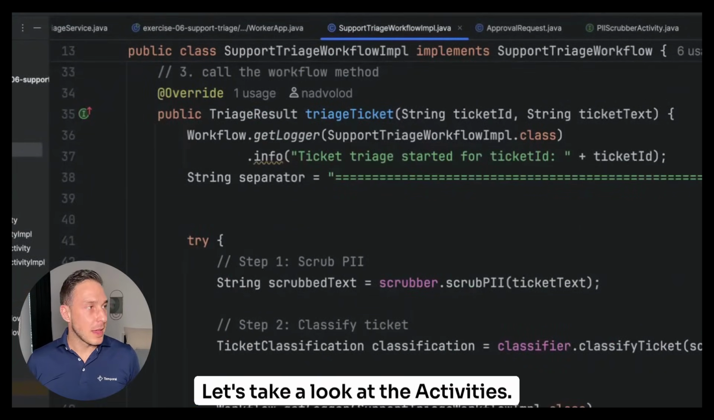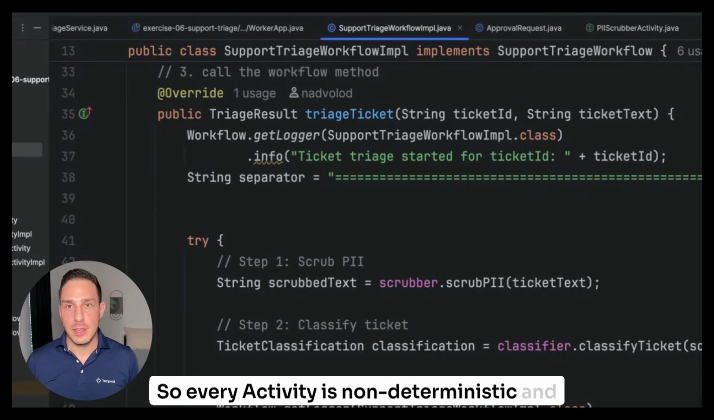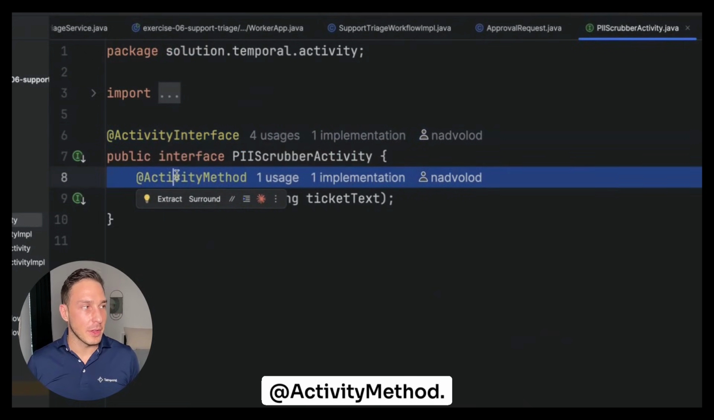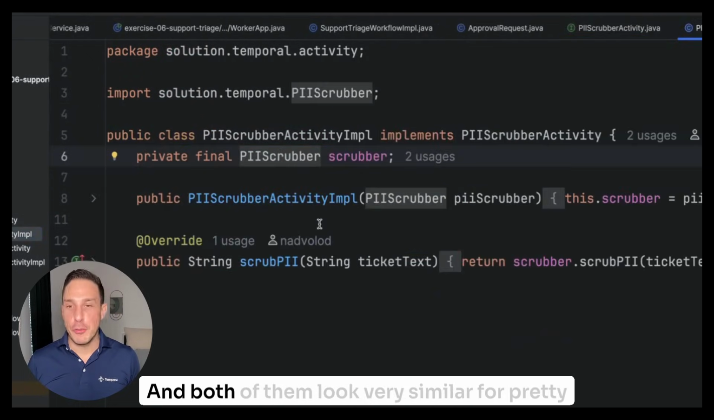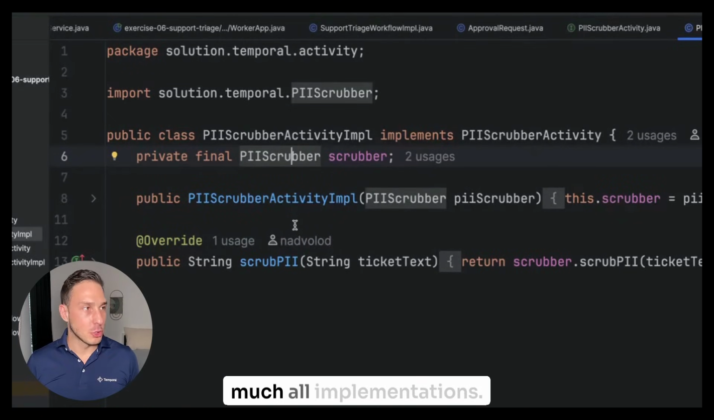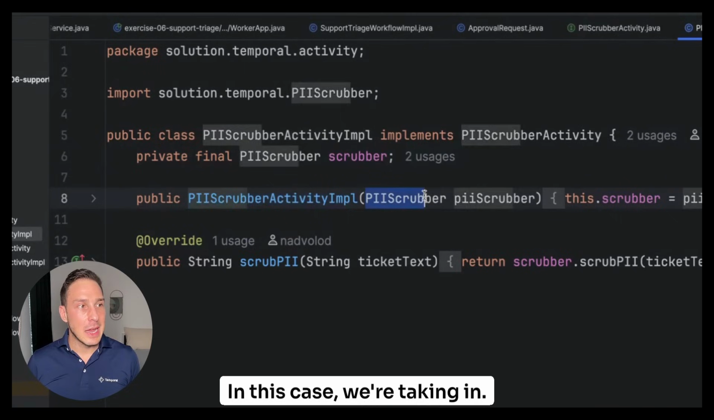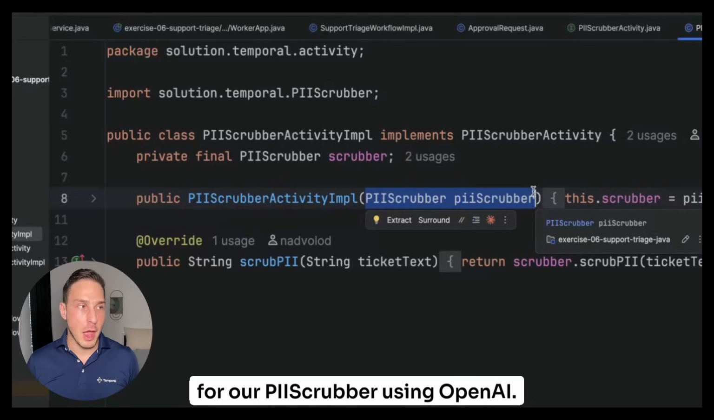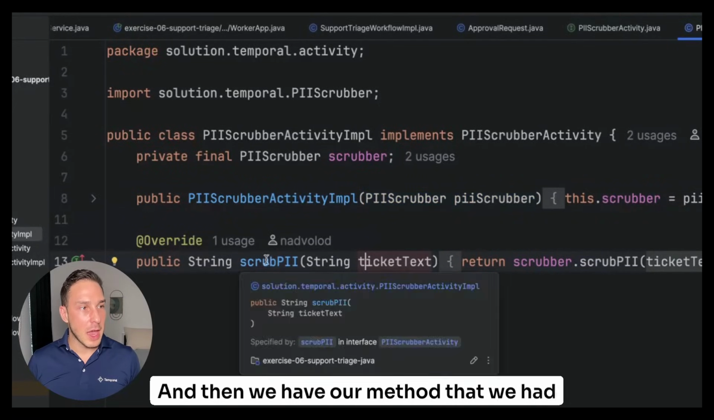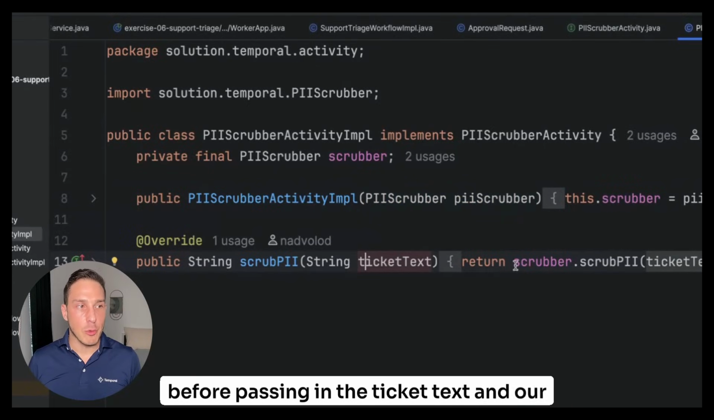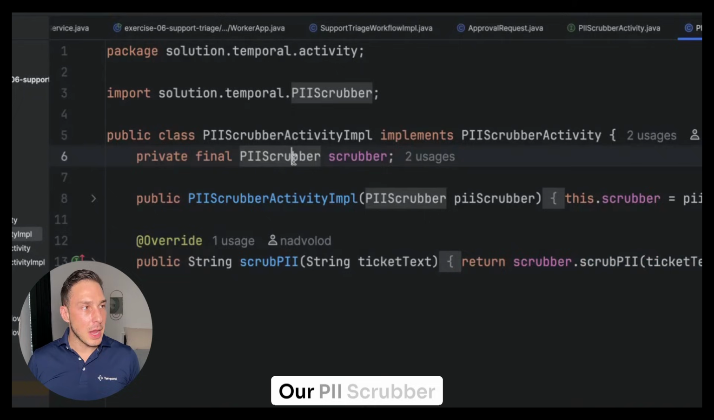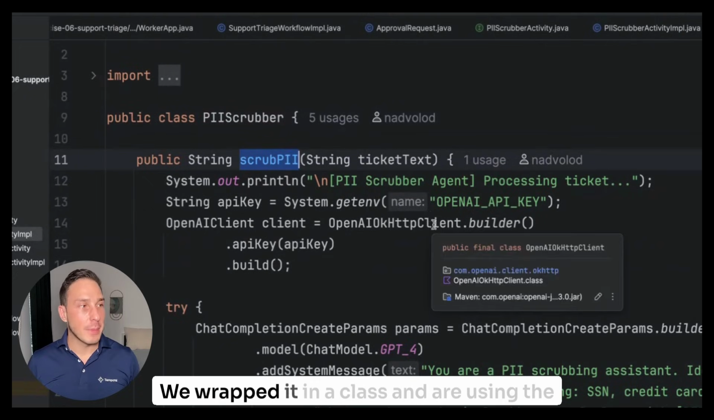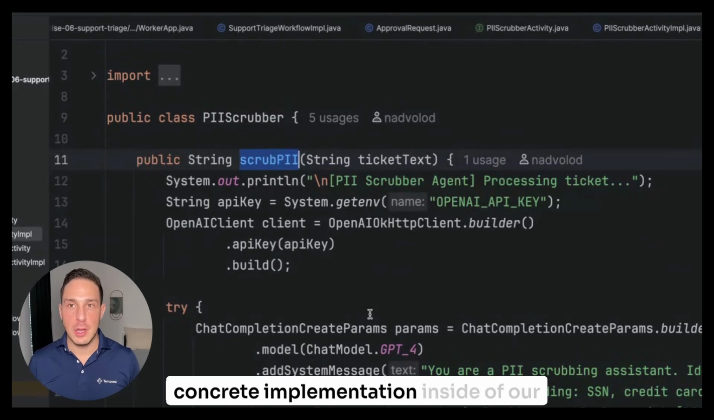Let's take a look at the activities. So every activity is non-deterministic and gets wrapped in an interface using the Temporal activity interface and activity method. And then it gets an implementation. And both of them look very similar for pretty much all implementations. In this case, we're taking in our concrete business logic implementation for our PII scrubber using OpenAI. And then we have our method that we had before, passing in the ticket text, and our scrubber in this case is scrubbing the PII. Our PII scrubber is exactly what the scrub PII method used to look like. We wrapped it in a class and are using the concrete implementation inside of our workflow.